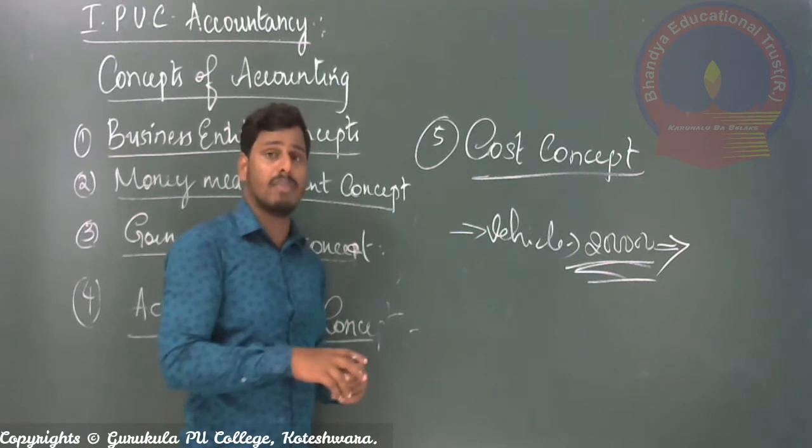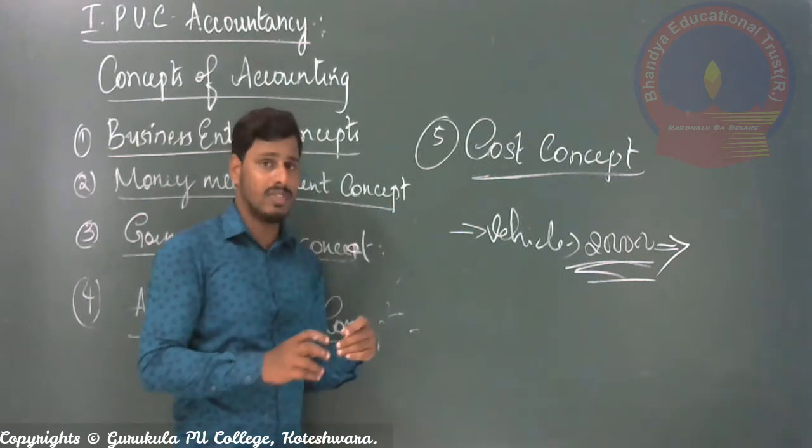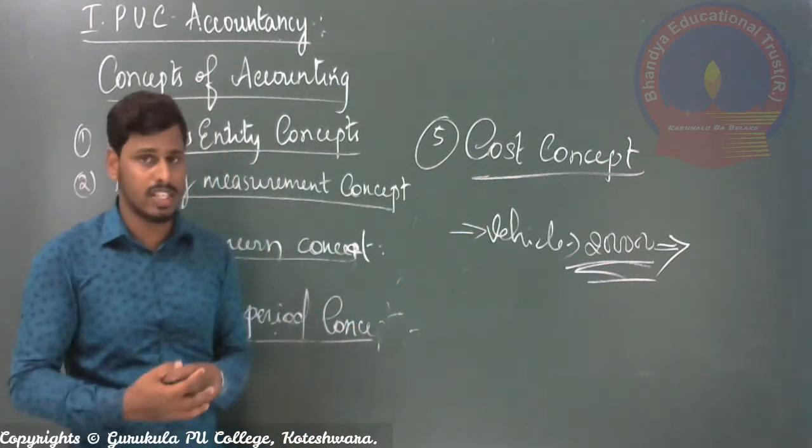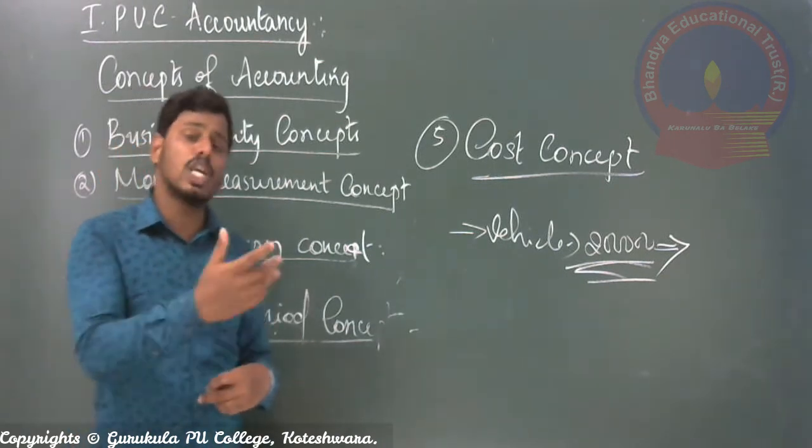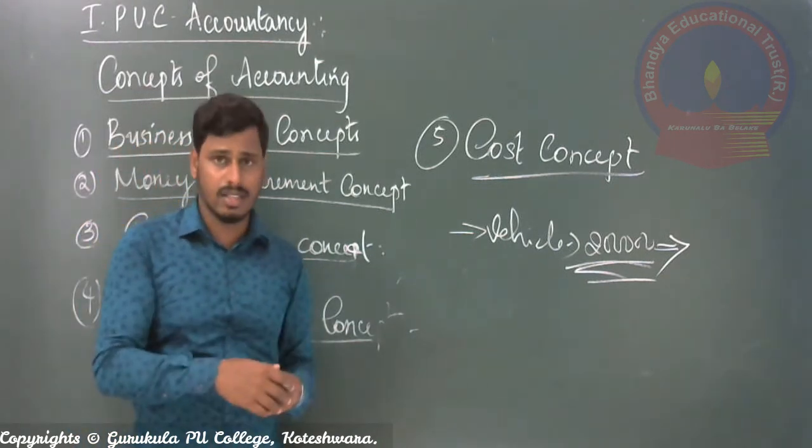That is the cost concept. The opposition exists because every year there is a chance of the value of the asset increasing or decreasing.